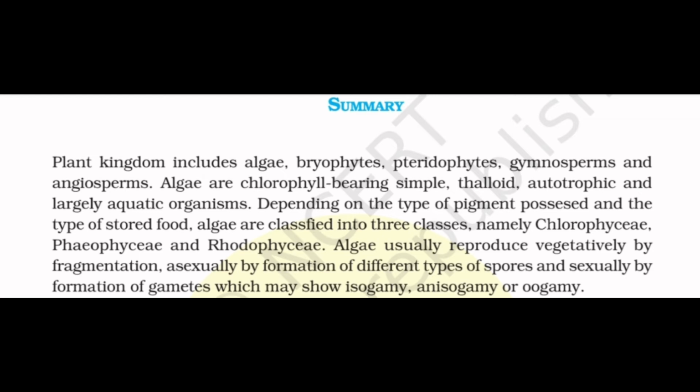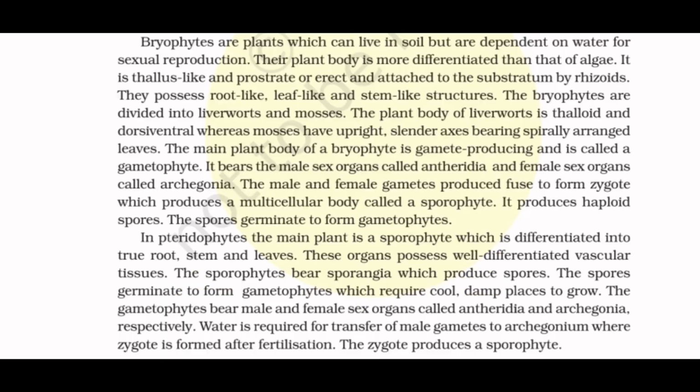Now the chapter is completely finished and let's proceed to the last part of the chapter, that is summary. Plant kingdom includes algae, bryophytes, pteridophytes, gymnosperms, and angiosperms. Algae are chlorophyll-bearing, simple, thalloid, autotrophic, and largely aquatic organisms. Depending on the type of the pigment possessed and the type of the food stored, algae are classified into three classes, namely chlorophyceae, phaeophyceae, and rhodophyceae. Algae usually reproduce vegetatively by fragmentation, asexually by formation of different types of spores, and sexually by formation of gametes, which may show isogamy, anisogamy, or oogamy.